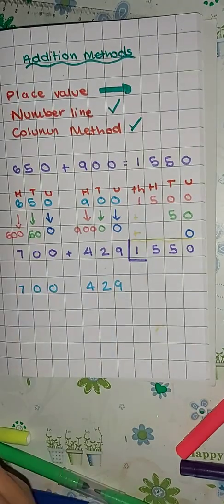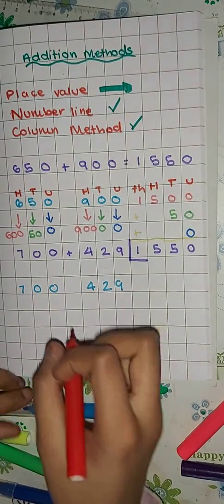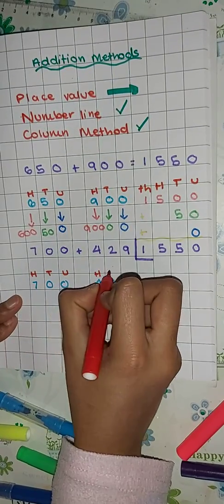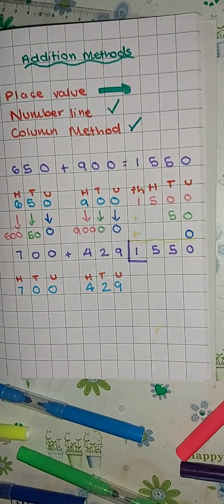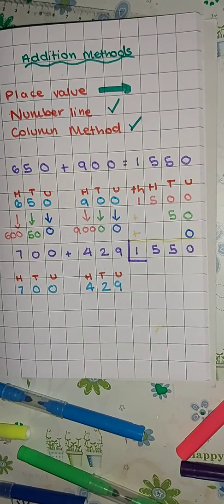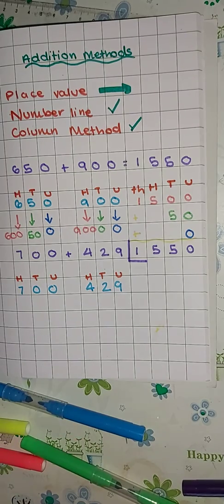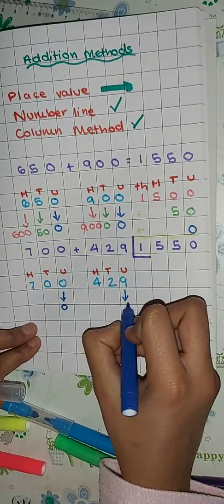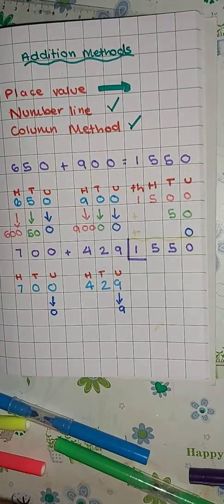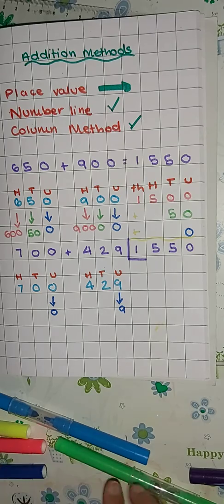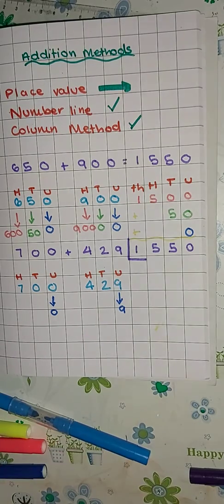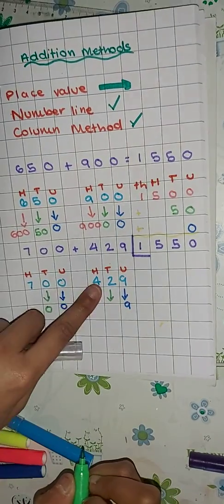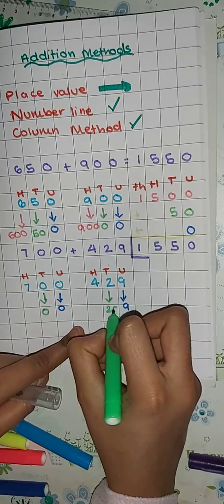So I'm going to write both of my numbers, and I'm going to do my HTUs again. Now, I'm going to go to my units column, 0 and 9, because we're doing 9 times 1. Then we've got a 0 again, and we've got 2 here, so that's 20.